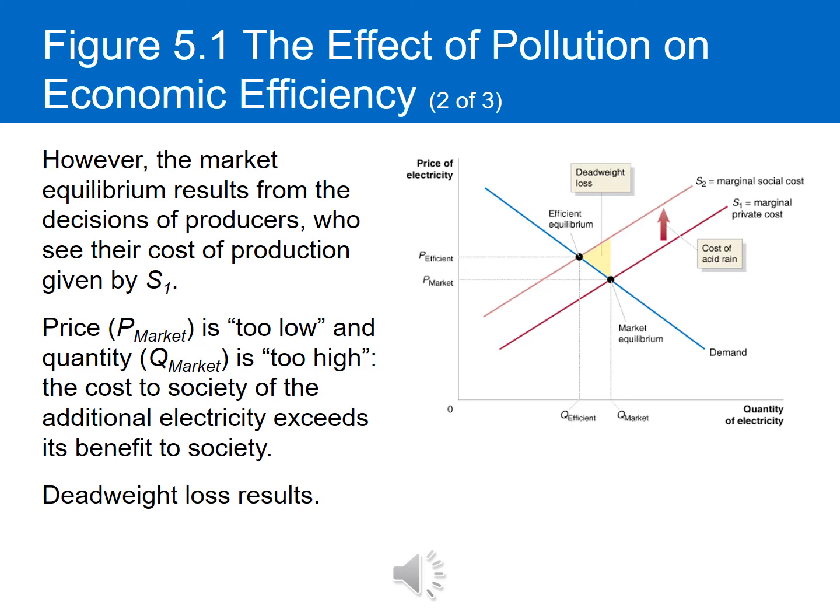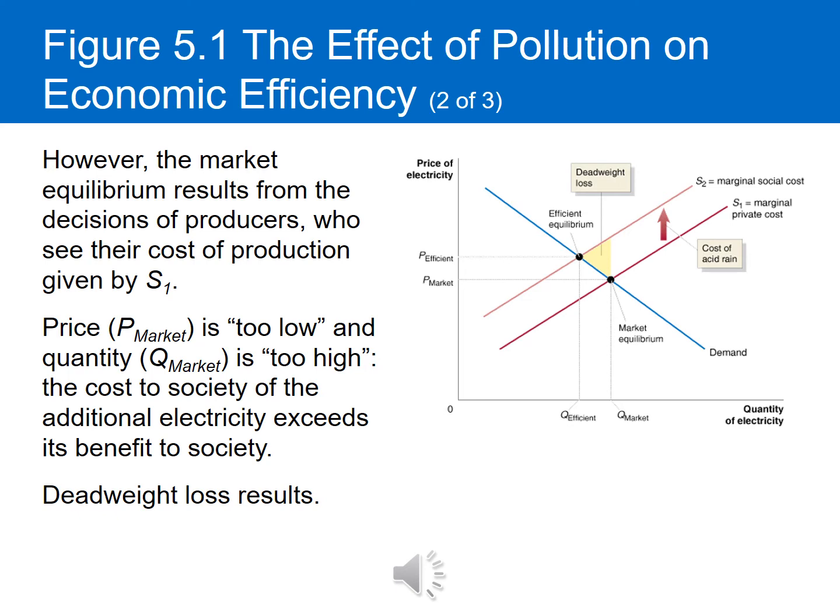The market price will be too low. It will be lower than the societal equilibrium. And the quantity that is being sold, Q market, is too high, or higher than the optimal amount for society. So the additional electricity that we're producing, the difference between Q market and Q efficient, is going to exceed its benefit to society.